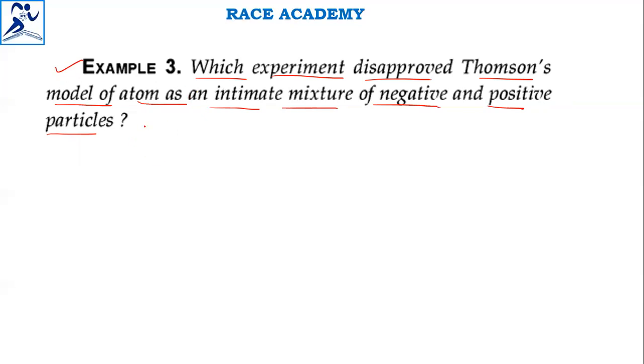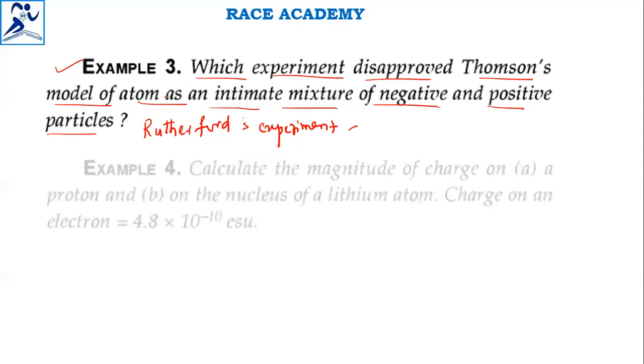So what is that experiment? That is Rutherford's alpha scattering experiment. Rutherford's experiment is the answer. Let's see the next question.